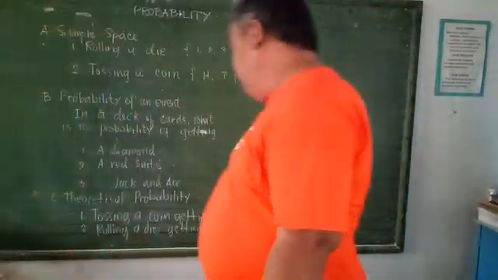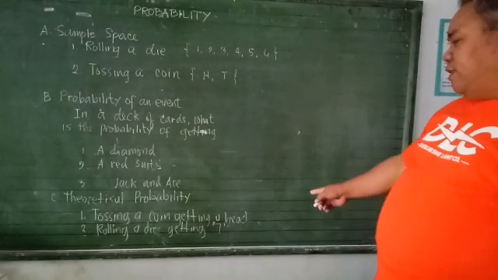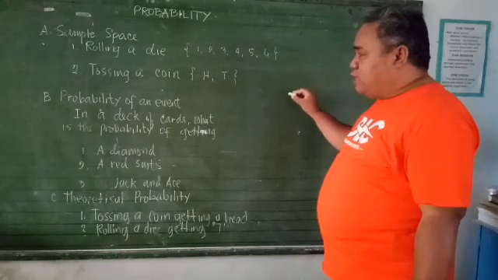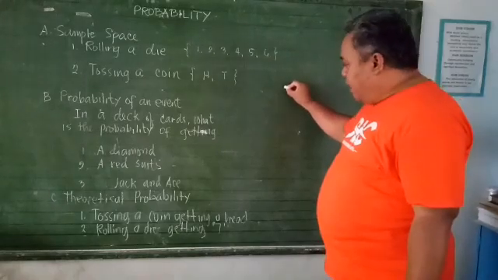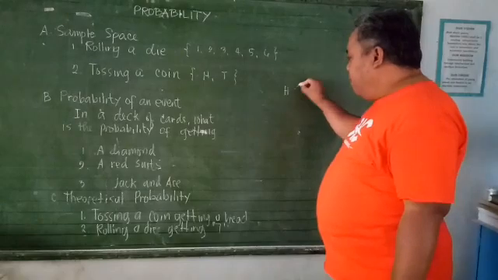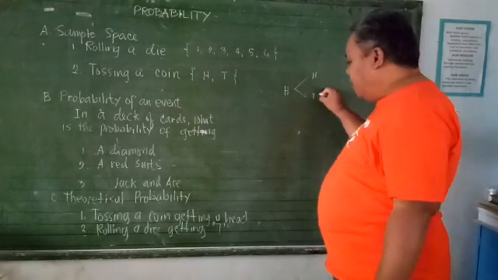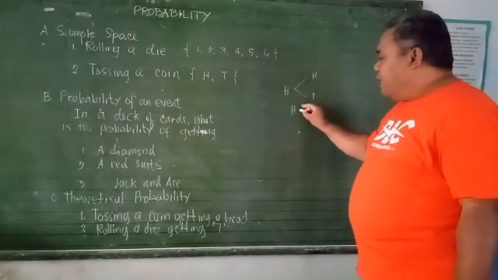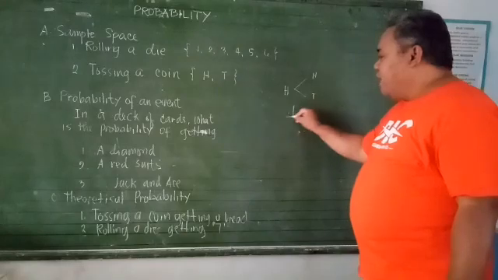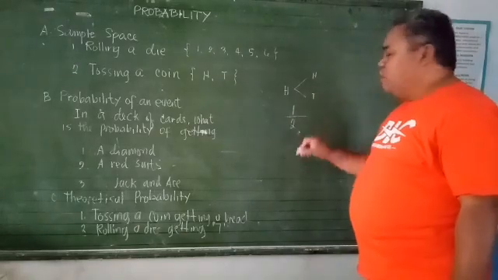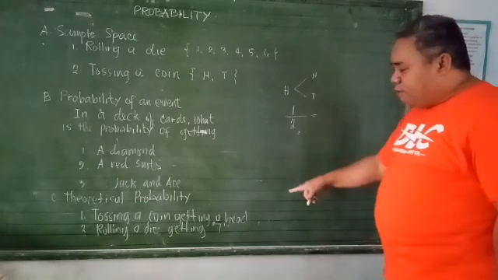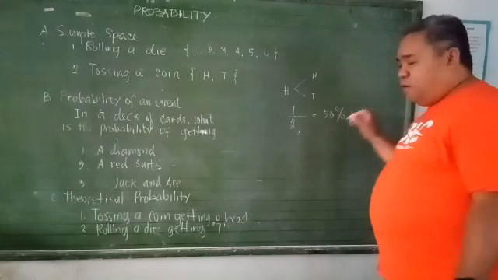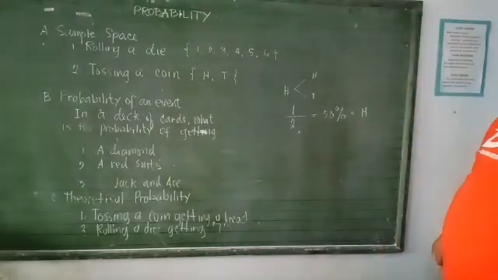Okay. Sabi dito, tossing a coin, getting a head. So we know that a sample space, a coin has two sample space. So if it is head lang makuha niya, and may dalawang choices yan, head and tail, di ba? So kung kukuha niyo mo is yung head, alam natin na in one particular coin, meron lang isang head. One head. And ang choices niya, head and tails, so it's two. So in a particular coin, you get a 50% possibility that head will appear. Kasi alam natin dalawang choices pa meron doon.